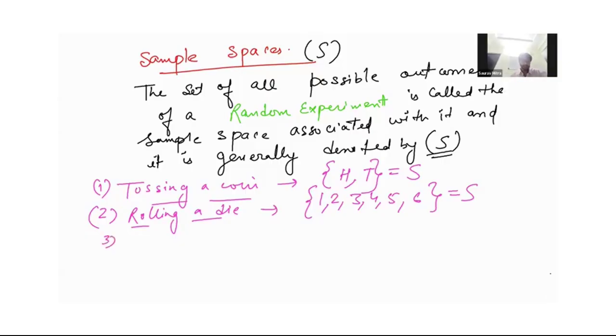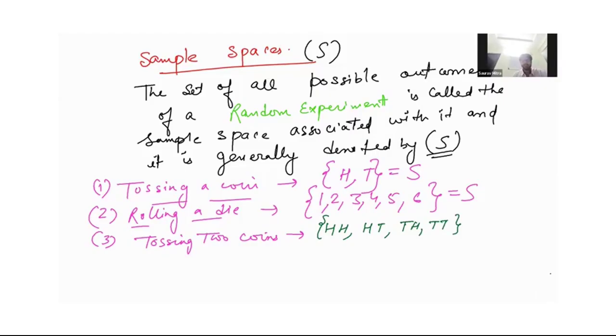Now, if I consider the next random experiment of tossing 2 coins, so either I will get head tail, or tail head, or tail tail. These are the possible outcomes.